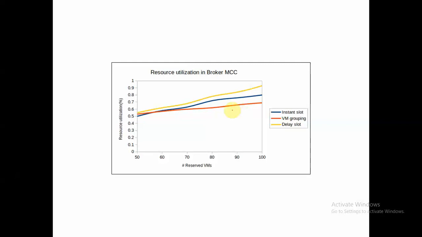Similarly, resource utilization. As we increase the number of reserved virtual machines, it's not monotonically increasing, but you can see that with an increase in reserved VMs, resource utilization also increases, and at any point resource utilization will be higher for the delay slot scheduling algorithm.